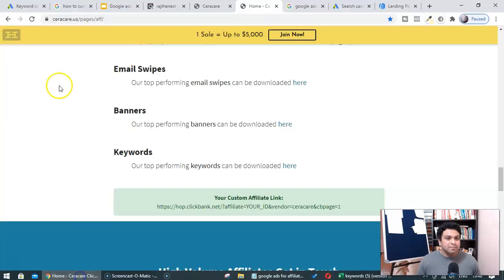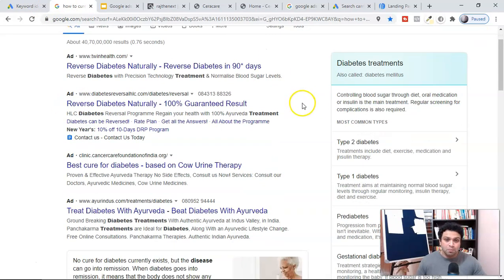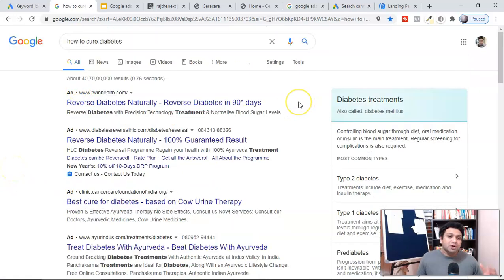And one very important thing, guys, is the search engine result page. Everybody wants to place their ad here, but Google is giving only 4 places, right? Here you can see 1, 2, 3, 4, only 4 ads to place over here. Not because you have a lot of budget can you rank over here. No, it doesn't work like that, guys.